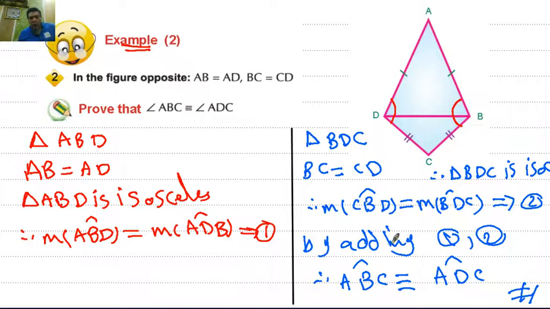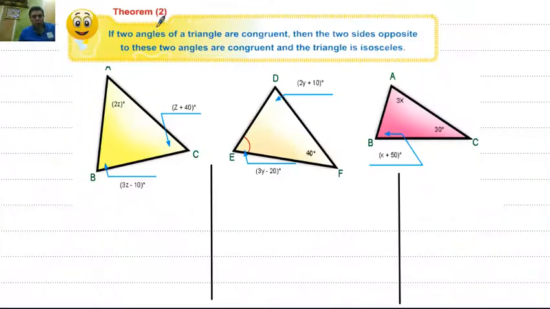That's the required to prove. Theorem number 2: the two angles of a triangle are congruent. If two angles in a triangle are congruent, then the two sides opposite to these two angles are congruent, and the triangle is an isosceles triangle.